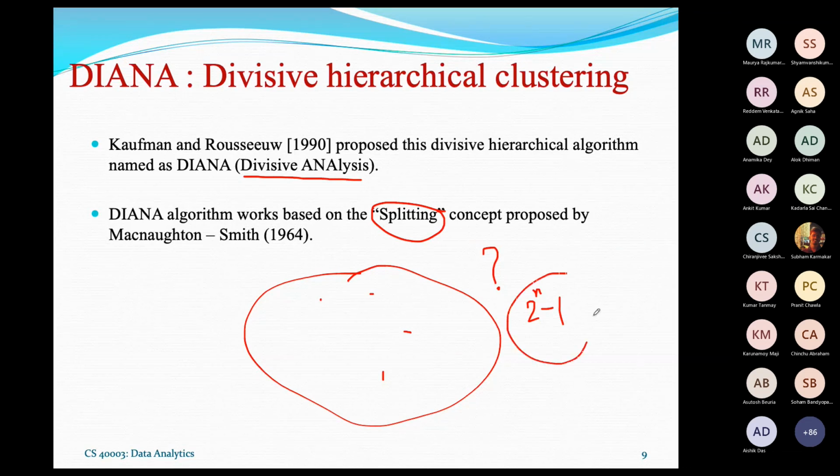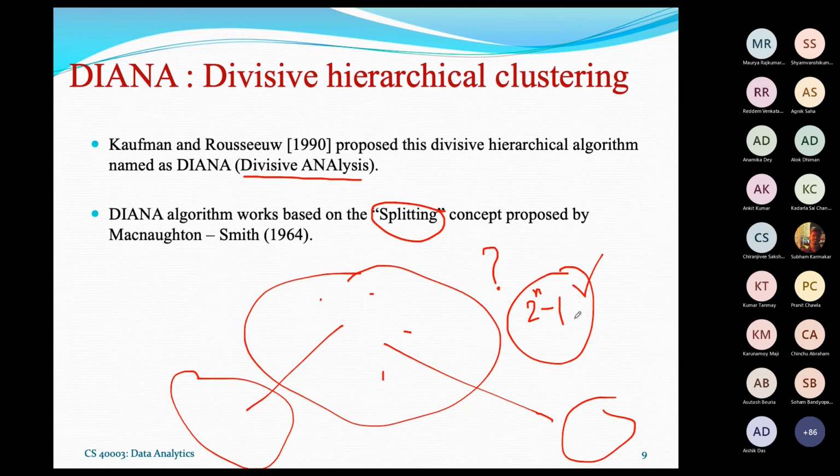Out of this number, we have to consider only one, or we can consider the two subsets. That means from there we have to consider the two smaller subsets.